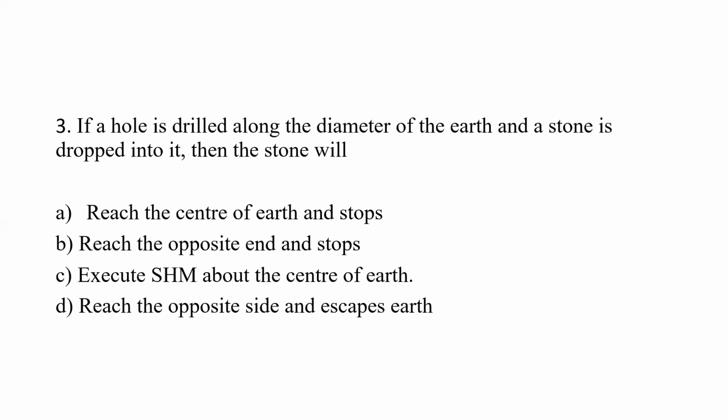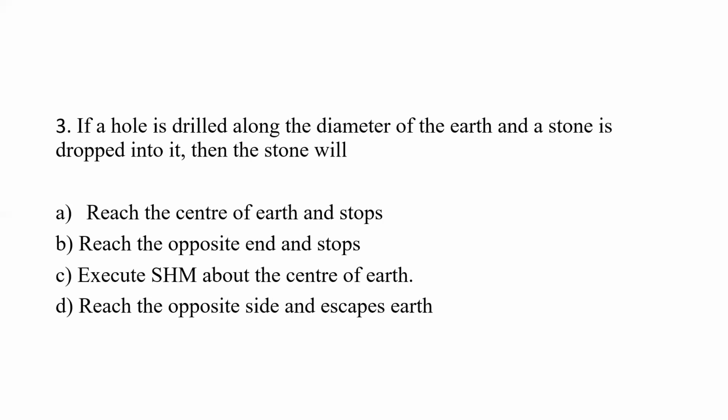Next. If a hole is drilled along the diameter of the earth and a stone is dropped into it, then the stone will. So here you are making a hole along the diameter of the earth. When a stone is dropped into it, what happens to the stone? Reach the center of the earth and stop. Reach the opposite end and stop. Execute simple harmonic motion about the center of the earth. Reach the opposite side and escape from the earth.